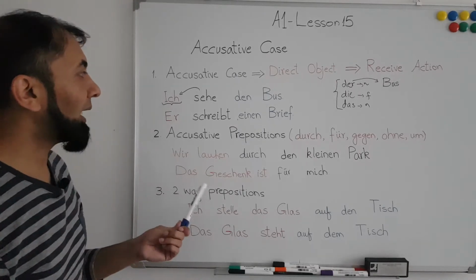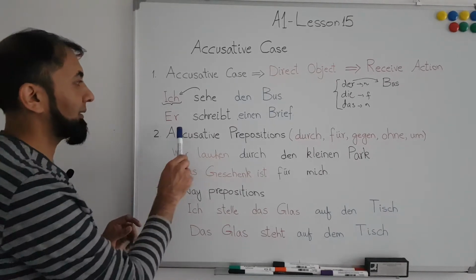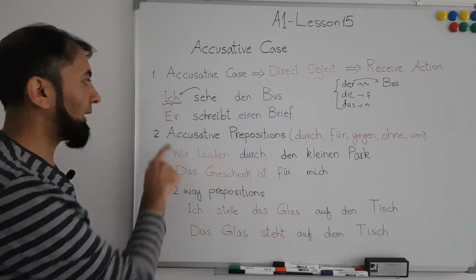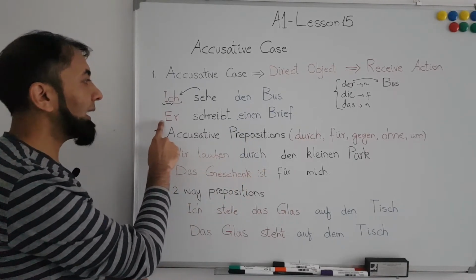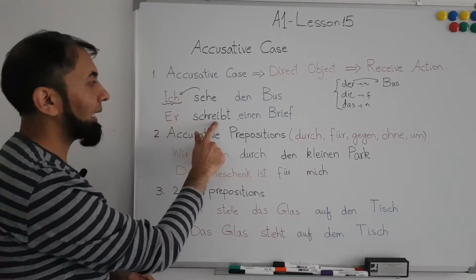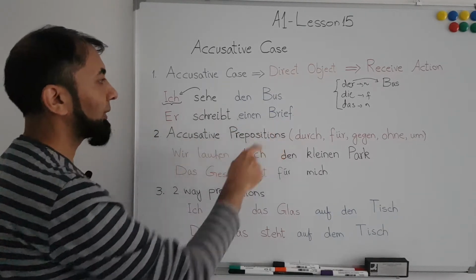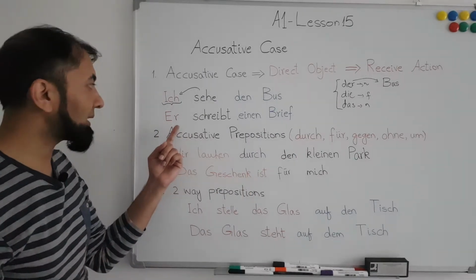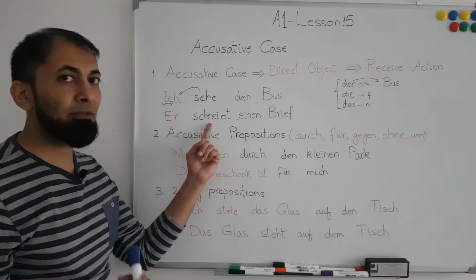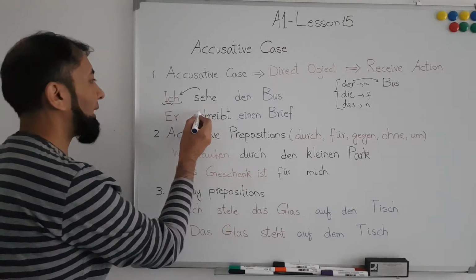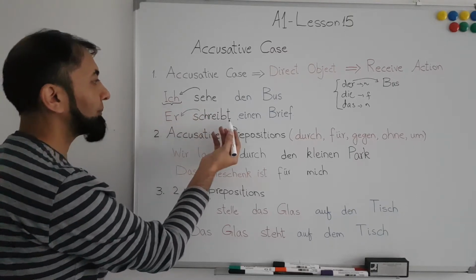The next example is: he writes a letter. In this example, I have taken an indefinite article. So let's start here. He writes a letter: Er schreibt einen Brief. Now er is the subject of the sentence. Schreiben is a verb which means to write, and if we conjugate schreiben with respect to er, it becomes schreibt.